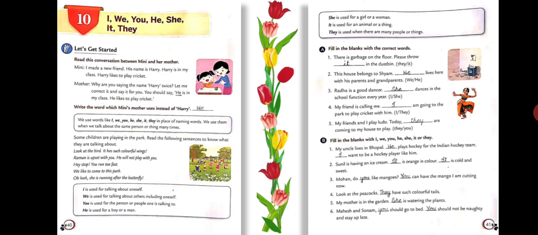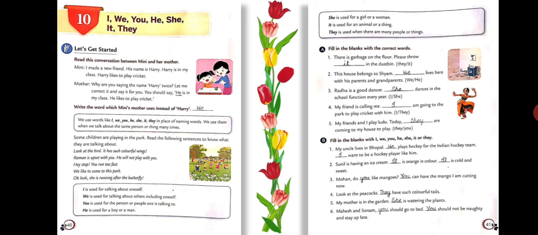First is, there is garbage on the floor. Please throw it in the dustbin. Here the pronoun it is used as we are talking about garbage, which is a non-living thing. Fine. Next is, this house belongs to Sham. He lives here with his parents and grandparents. Here Sham is the subject as well as a male. That's why the pronoun he is used. Next, Radha is a good dancer. She dances in the school function every year. The subject is Radha and she is a female. So the pronoun she is used.